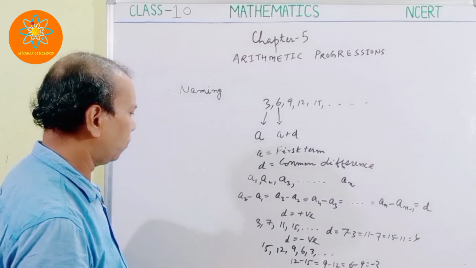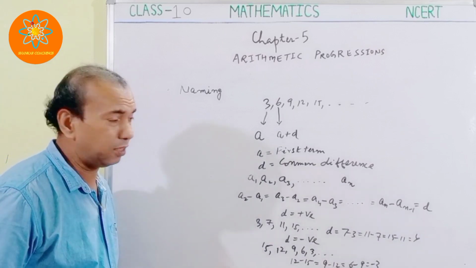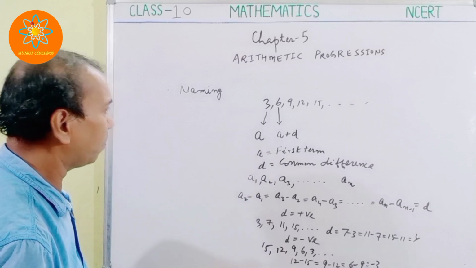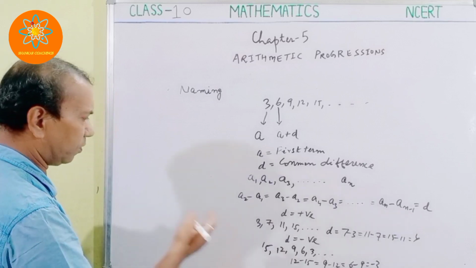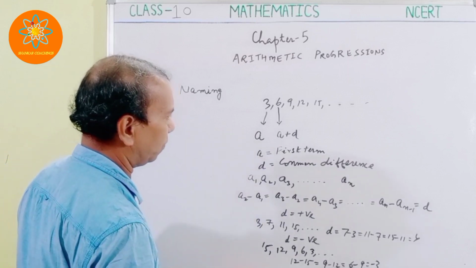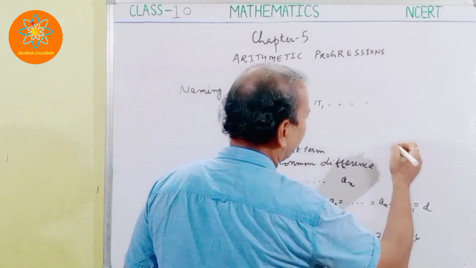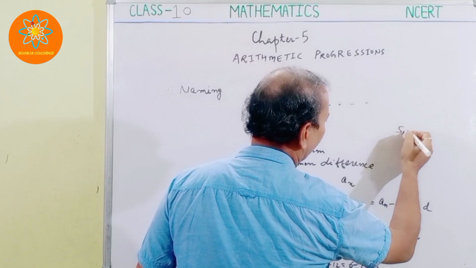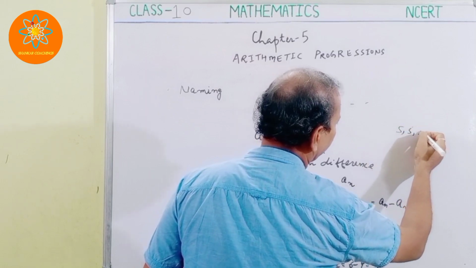One thing more, this D may be zero also. I'm taking one example for when D is equal to 0. Let's suppose a series is given like this: 5, 5, 5.